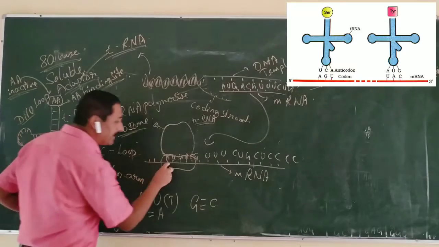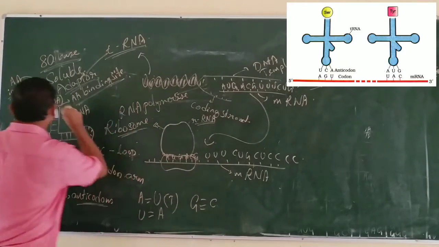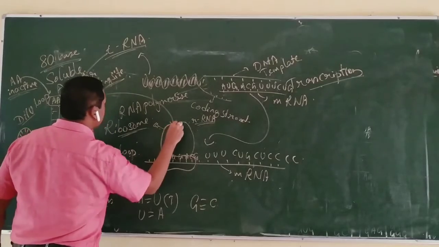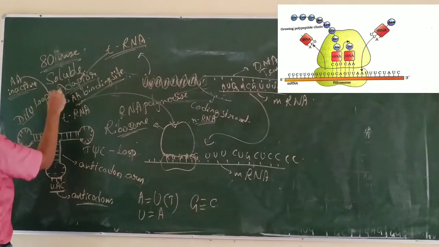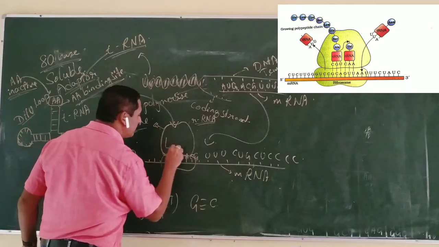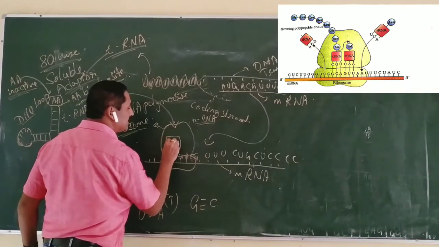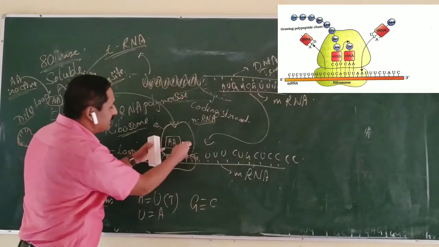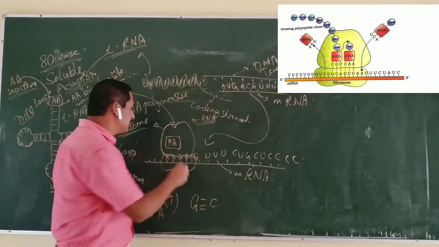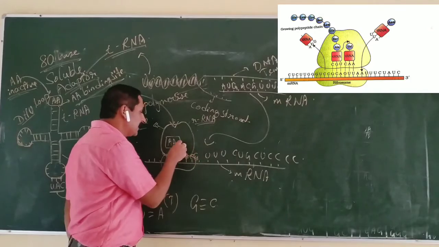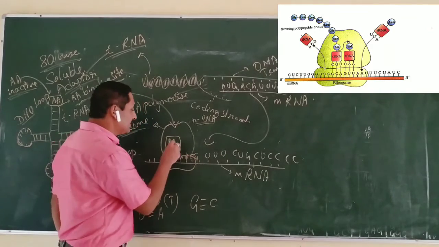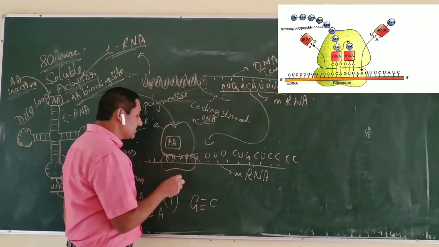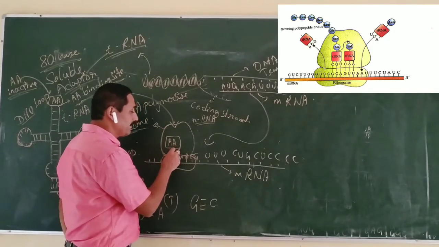UAC is the anticodon, AUG is the codon. It carries an amino acid, that is methionine. It activates the amino acid methionine and transfers it at the site of protein synthesis. So we can see the transfer of this activated amino acid at the site of protein synthesis. The first amino acid comes at the region of protein synthesis. This amino acid is methionine, so AUG codes for methionine.